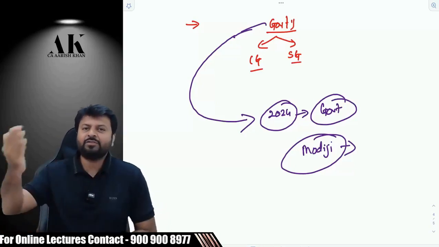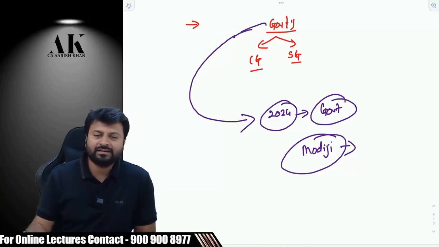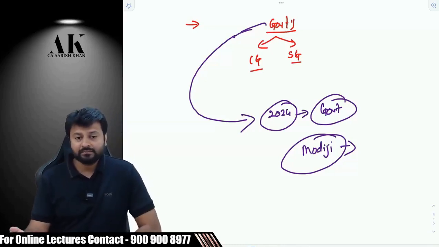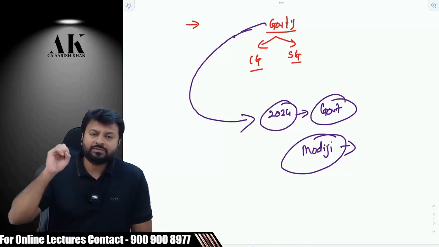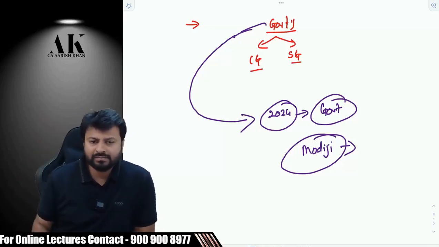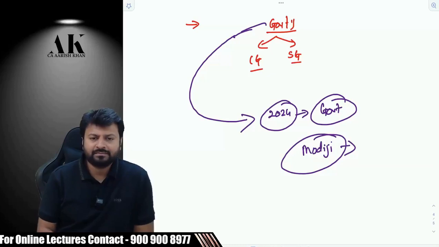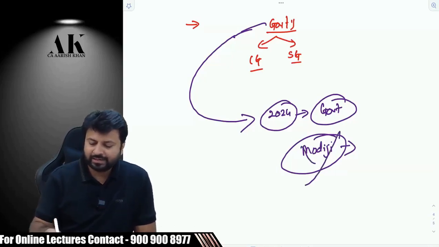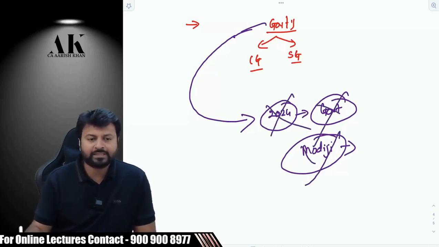Can the government bring a new law tomorrow if they feel that there is a shortage of money to run the country? Can they? They can. They have absolute power to bring any taxation law at any given point of time, just because they have a complete majority in the parliament. Is that the way it works? I think it has to be allowed by the Constitution. Excellent. Modi ji and the government do not have any power to bring any taxation law.